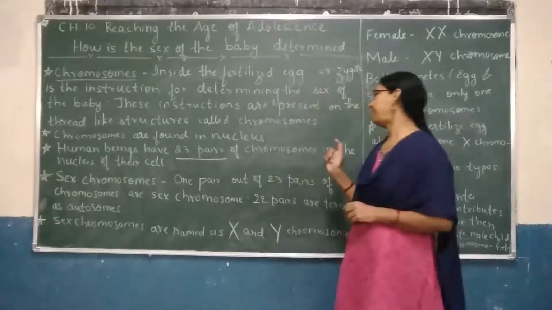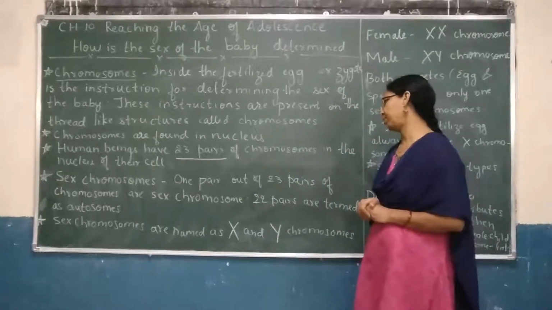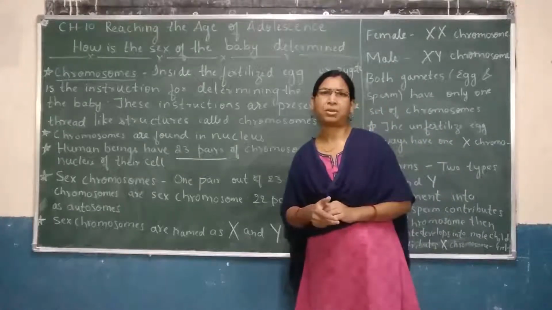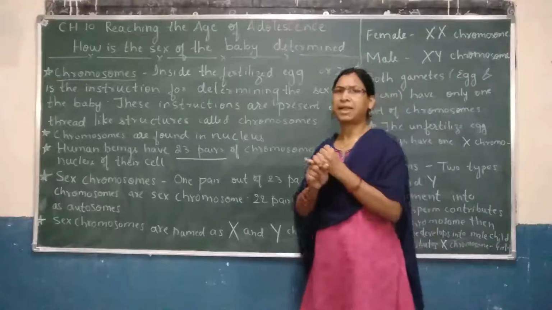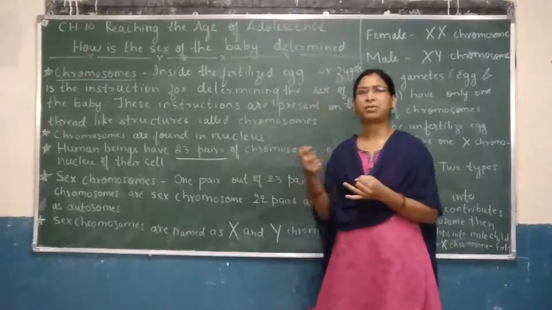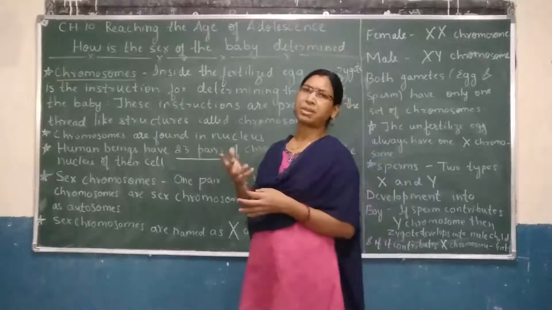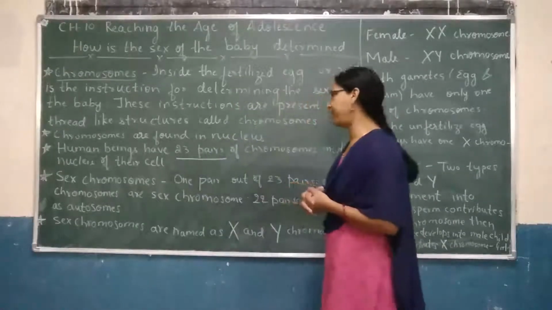Out of 23 pairs, one pair is called the sex chromosome and 22 pairs are called autosomes. Autosomes give characters to the child or the baby.